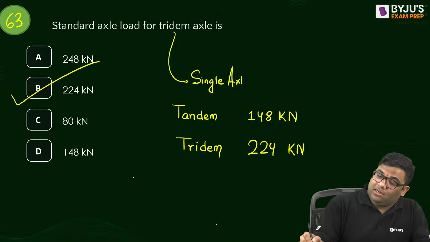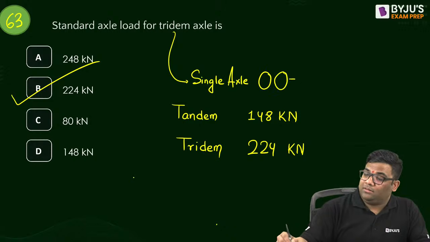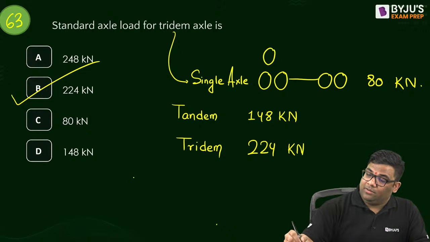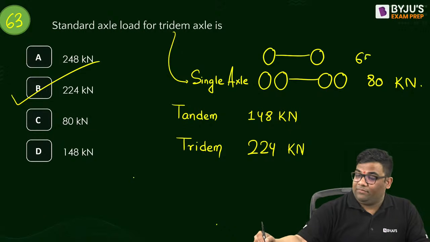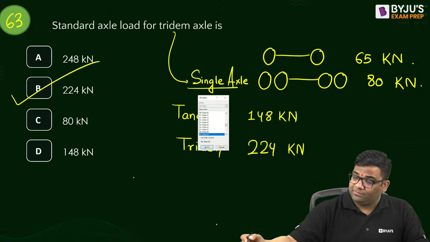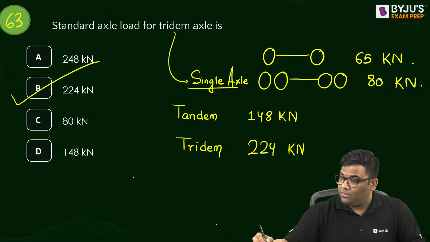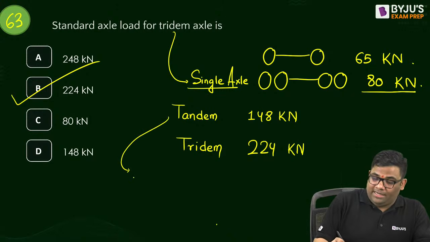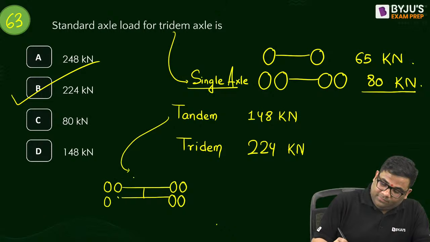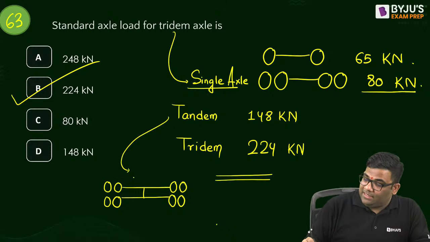And for single axle, with 2 wheels on each side, that is 80, and 1 wheel on each side, that is 65. Nothing is mentioned, only single axle, then this is the answer, right? Okay, 80. And tandem is what? Tandem is 2 axles combined like this, and then 2 wheels on each side. This is tandem, right? And tridem means 3 are there. Yes, and then I can say 2 wheels on each side.